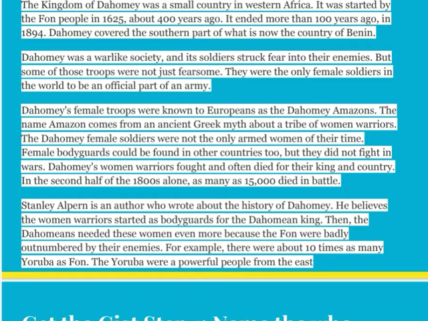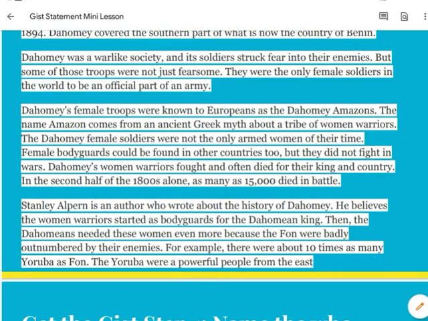Stanley Alpern, an author who wrote about the history of the Dahomey, believes the women warriors started as bodyguards for the Dahomey king. The Dahomey needed these women even more because the Fon were badly outnumbered by their enemies. For example, there were about 10 times as many Yoruba as Fon. The Yoruba were powerful people from the east.